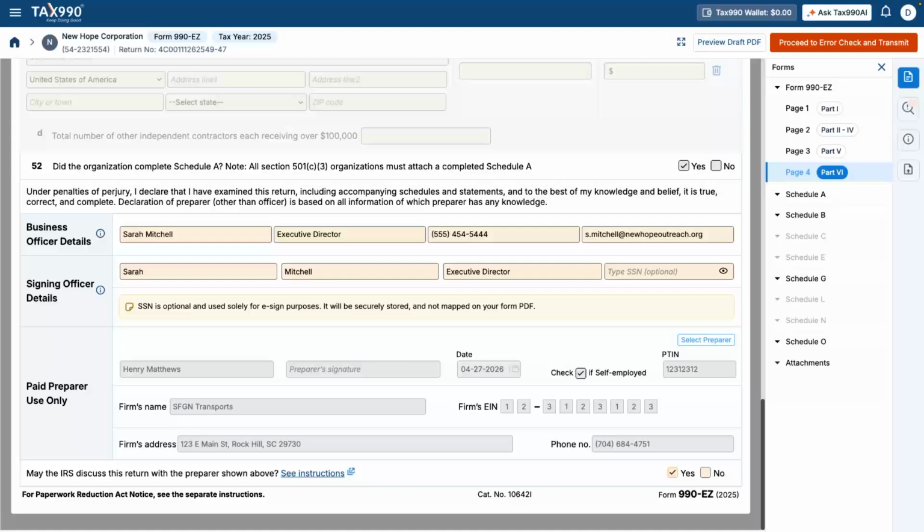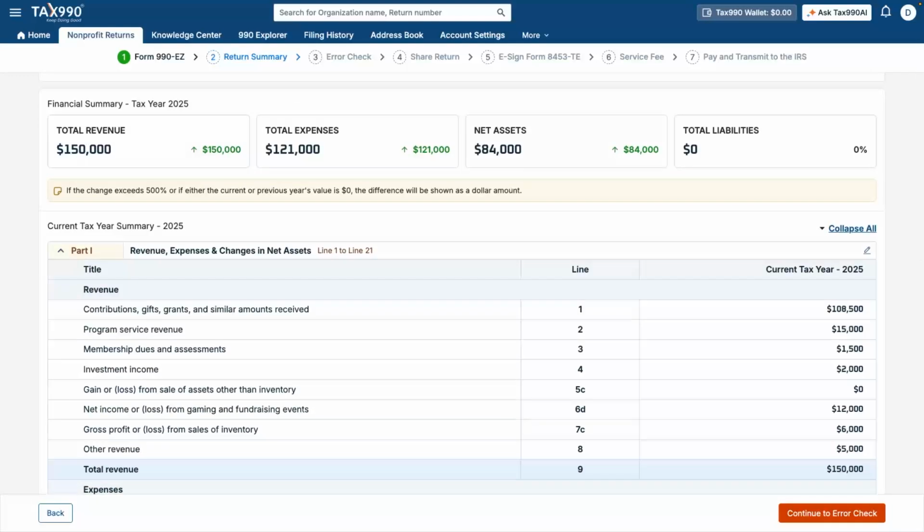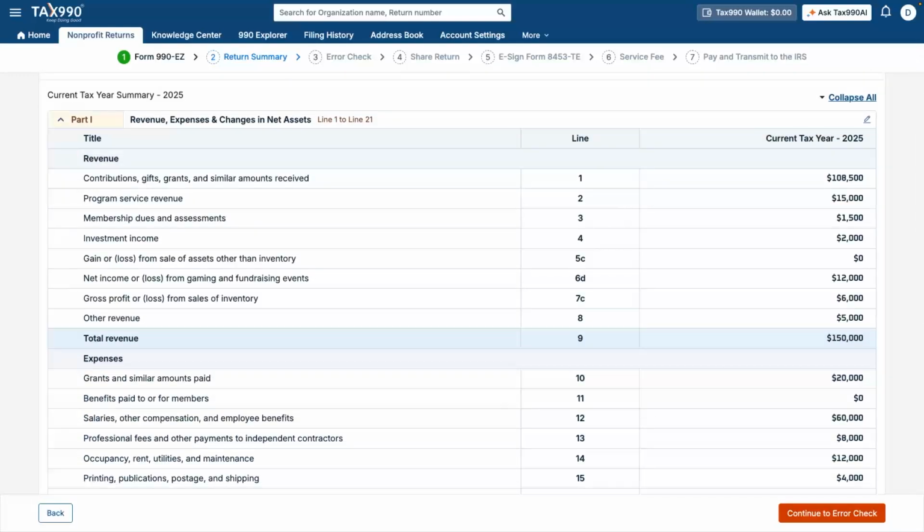You've now reported financial activity, reconciled the balance sheet, documented program accomplishments, disclosed leadership and compensation, completed compliance and regulatory questions, and finalized the required filings for 501(c)(3) organizations. Before filing, review all entries for accuracy. Confirm all required schedules are attached, and ensure consistency across all sections.